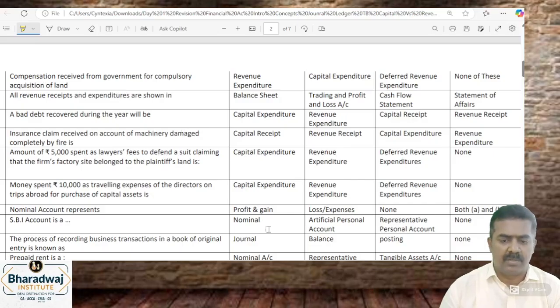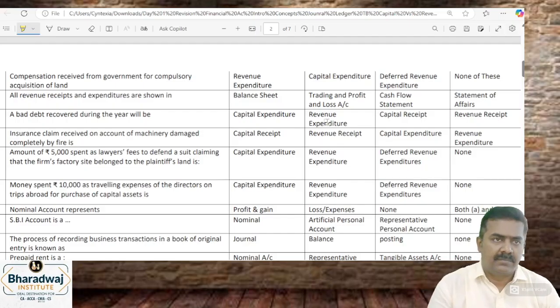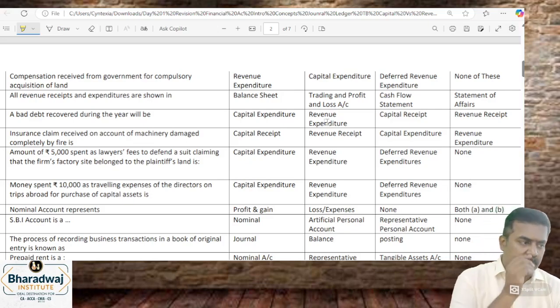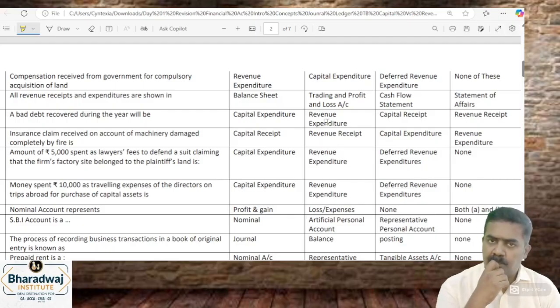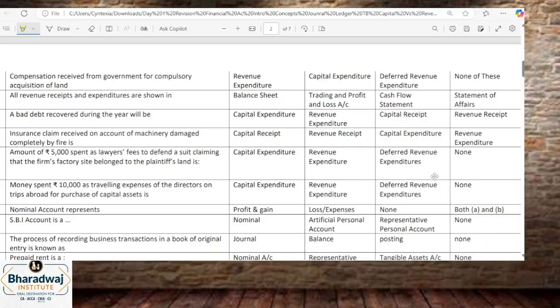ஓகே, ஸோ ட்ரை டு ஒர்க் அவுட் த நெக்ஸ்ட் செட். First, work out பண்ணுங்க for all these 7-8 questions, then I will discuss the answer.